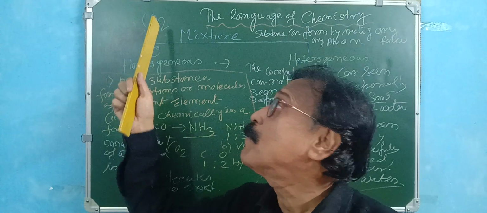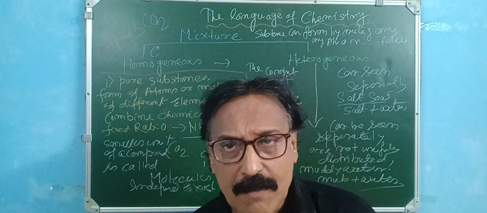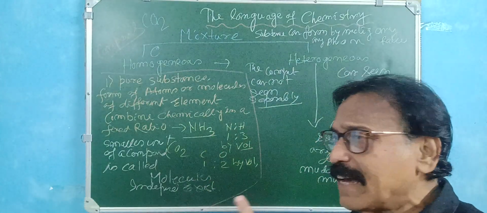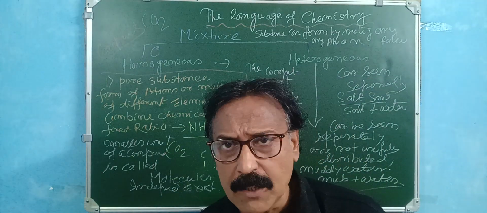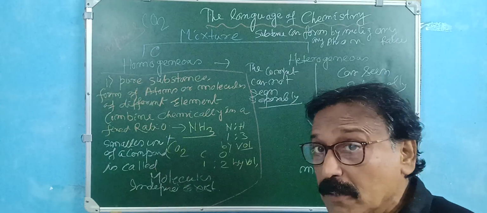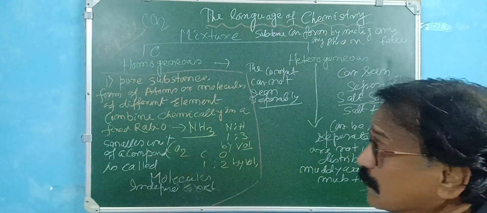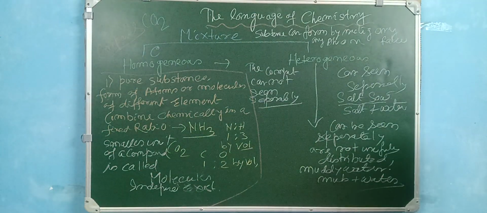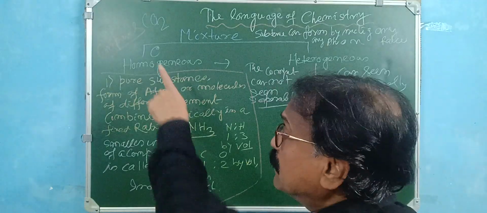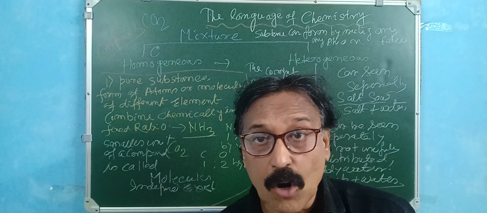One molecule of carbon dioxide. This is a compound. Two or three different atoms are involved chemically. So molecules: an element is also a molecule, a compound is also a molecule, but in a compound the atoms are chemically combined. You cannot get the atom from there. Here, carbon is one atom, oxygen is two atoms, but they are not easily separated.